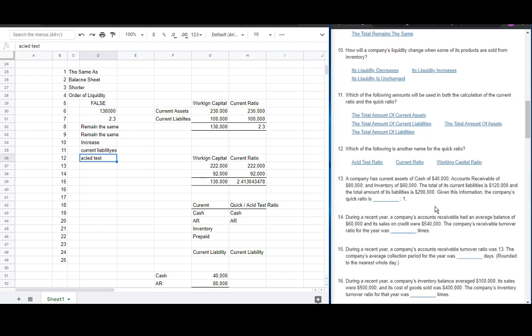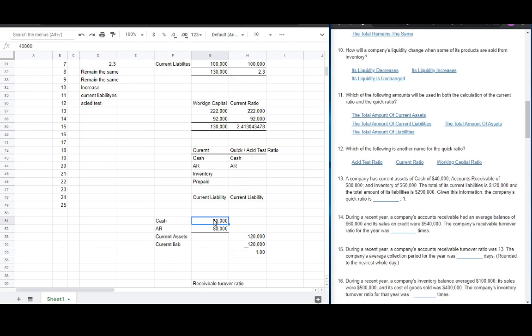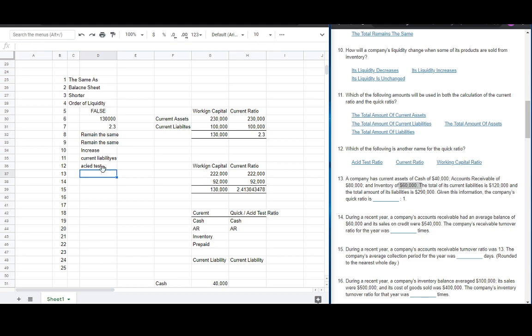Number 13, a company has current assets of 40,000, an AR of 80,000, an inventory of 60, and its current liabilities of 1.2. So the company's quick ratio is, we don't include the 60. So we derive from 1.2 divided by 1.2 equals 1.